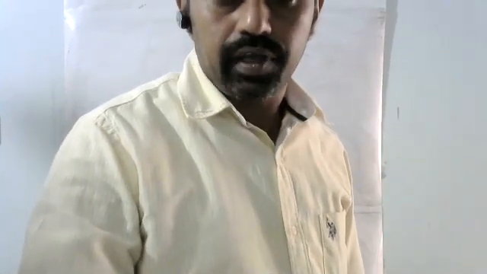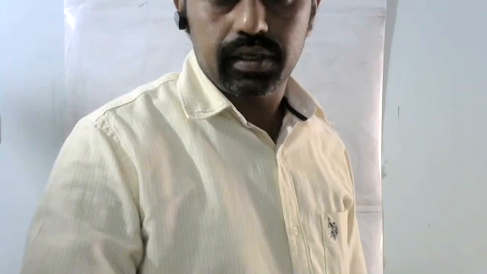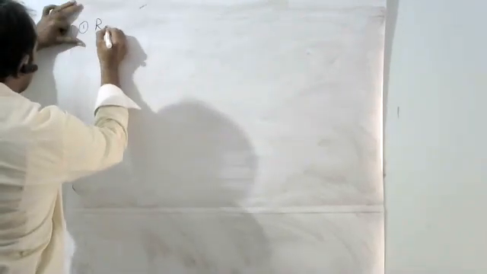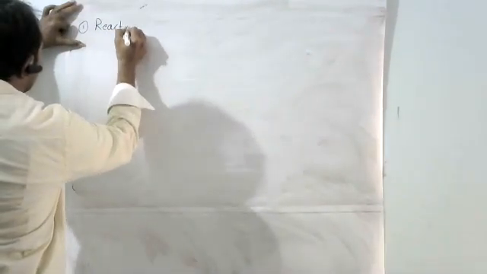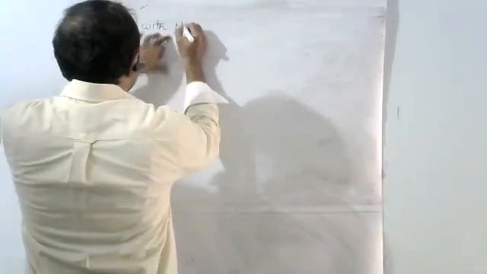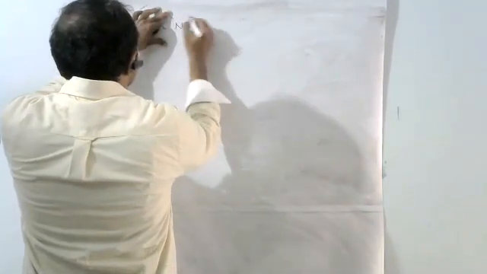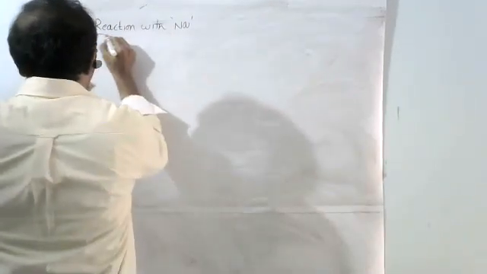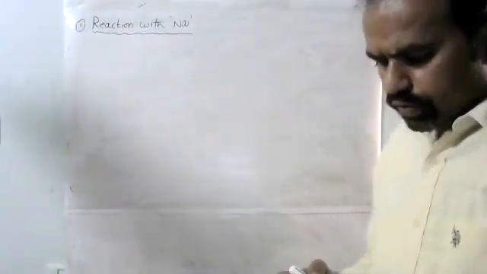So, reaction with active metals. First, in reaction with active metals, the first example given is the reaction with sodium metal, Na. Here, particularly, the reaction with sodium metal.